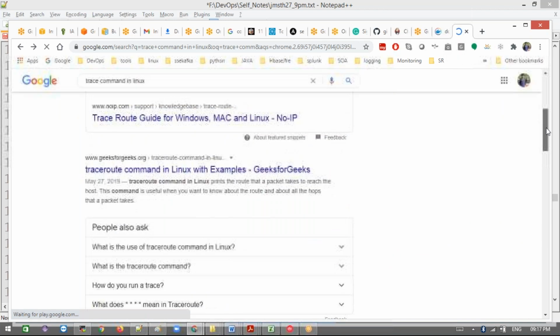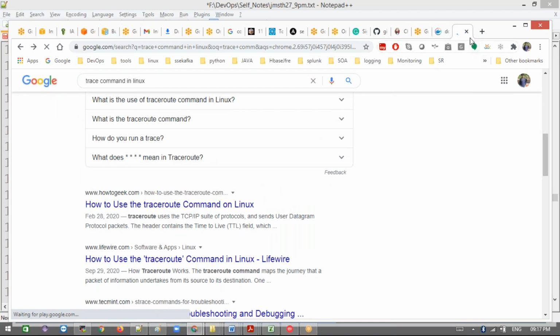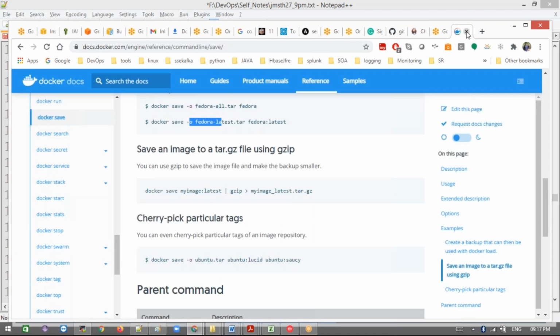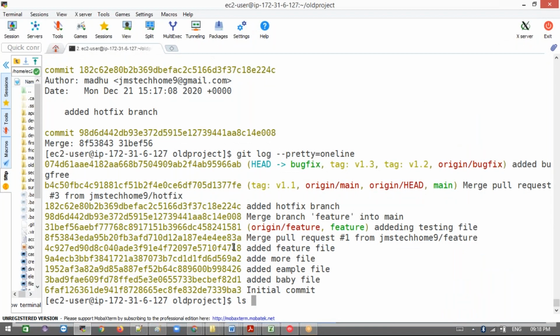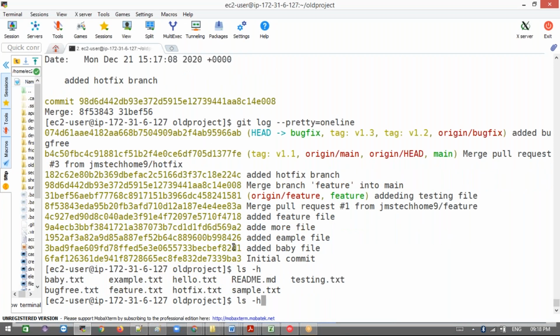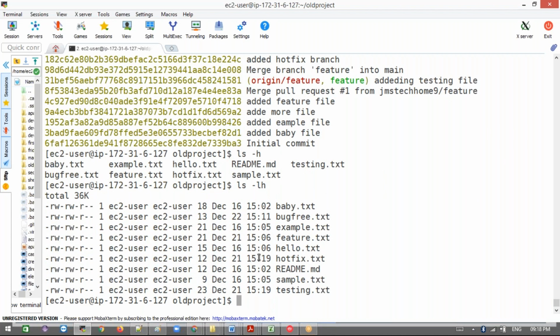These are the two questions I faced, and the remaining were normal Linux troubleshooting commands, like disk utilization, RAM, and all those things. He also asked about ls, if you want to see the size in MB.